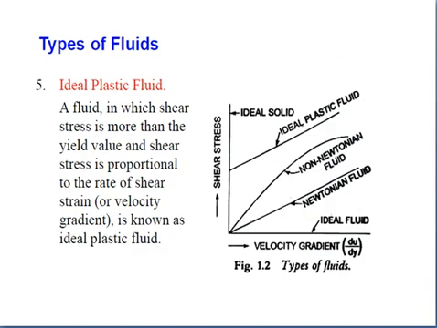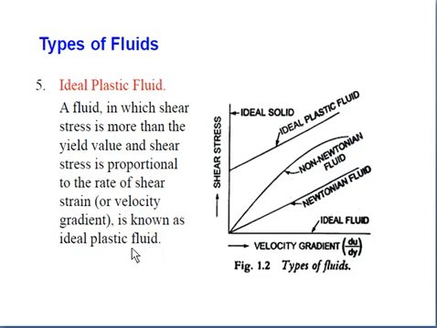Ideal plastic fluid. A fluid in which shear stress is more than the yield value. You can see here this point, shear stress is more than its yield value. And shear stress is proportional to the rate of shear strain, or the velocity gradient. This is known as an ideal plastic fluid.